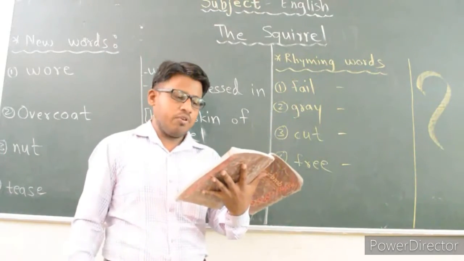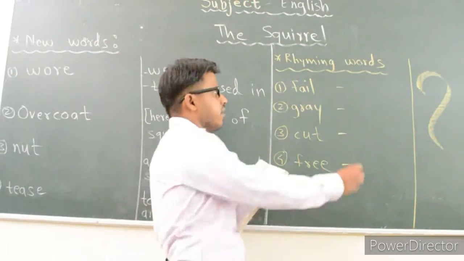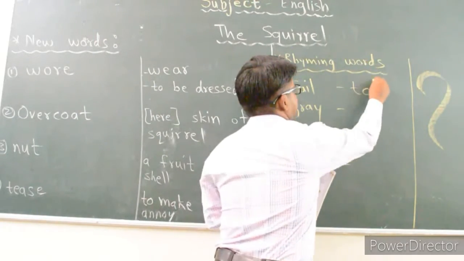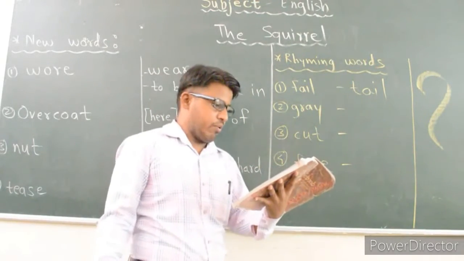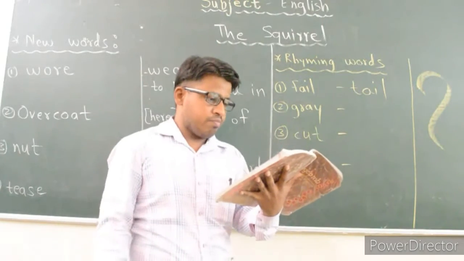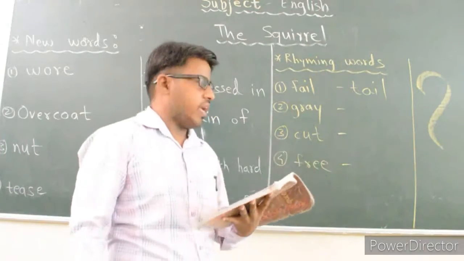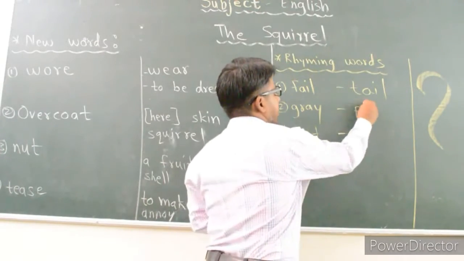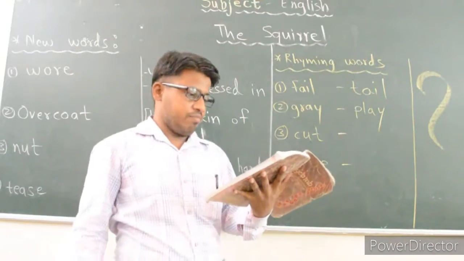So in the textbook you can see on the first line, for the fair you can write down there tail. Okay, so tail is the rhyming word of this word. Then second one, grey. In your poem there is a grey word. So the rhyming word of this word is play. So you can write there play. This word is given on the fourth line of your poem.